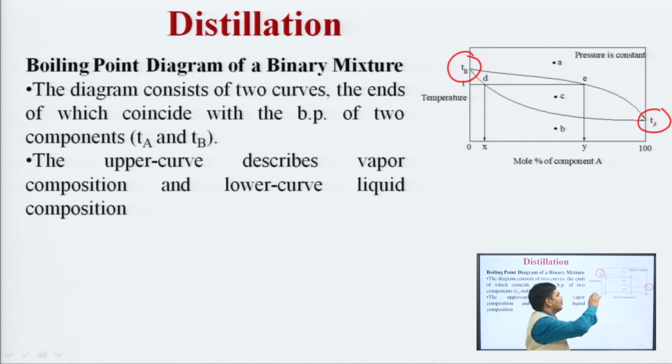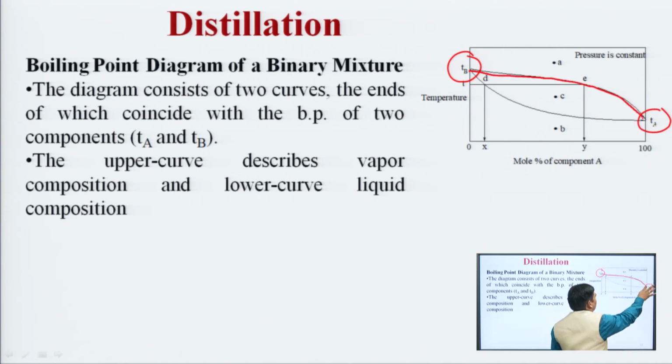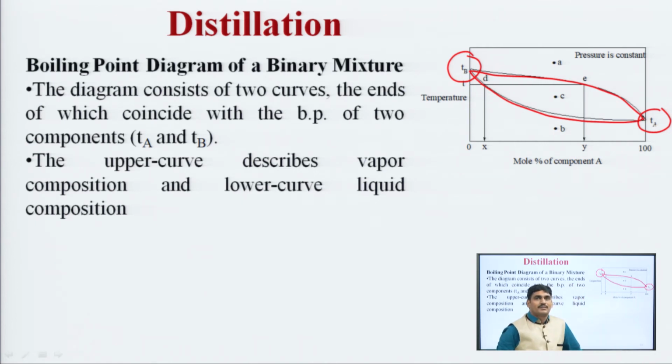The upper curve represents the vapor composition curve, and the lower curve, this one, represents the liquid composition curve. That means, at different points of this curve we can determine the composition of component A and the composition of component B at which it remains in vapor phase.